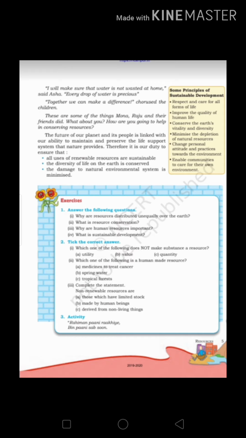So some of the principles of sustainable development are also given here. It's an important question also. It might come. Respect and care for all forms of life. Improve the quality of human life by developing their skills. Conserve the earth's vitality and diversity. Minimize the depletion of natural resources. Change personal attitude and practices towards the environment. Enable communities to care for their own environment.